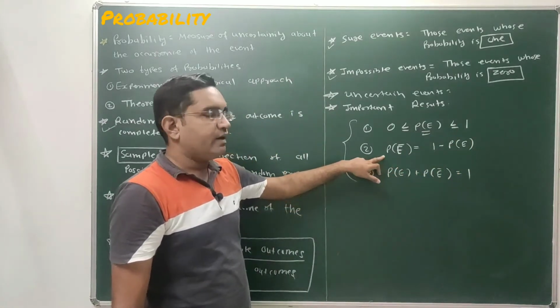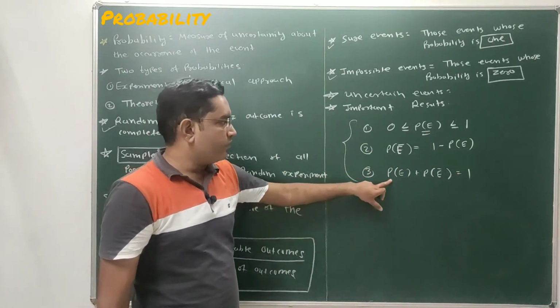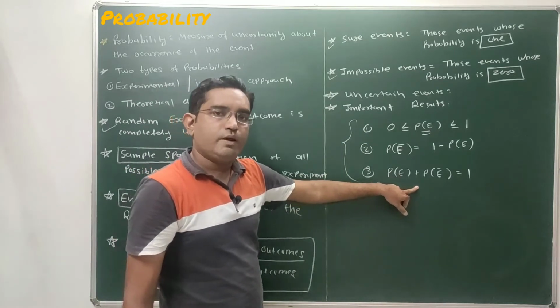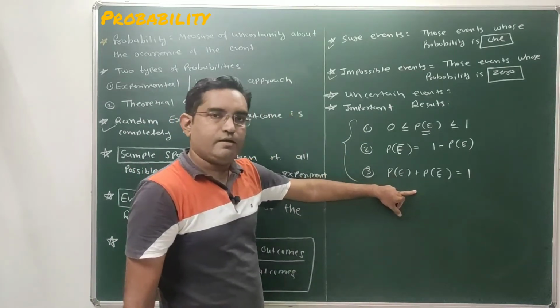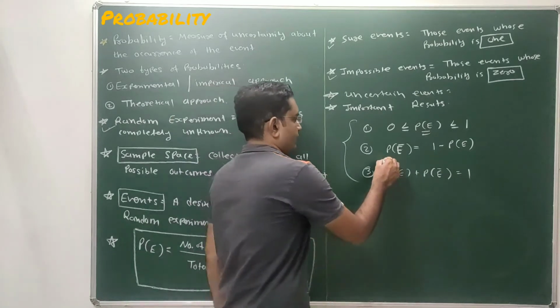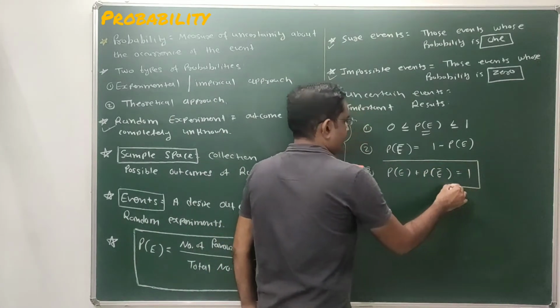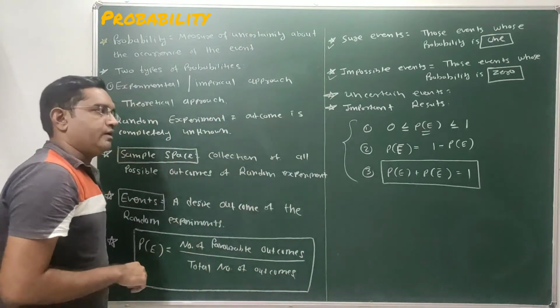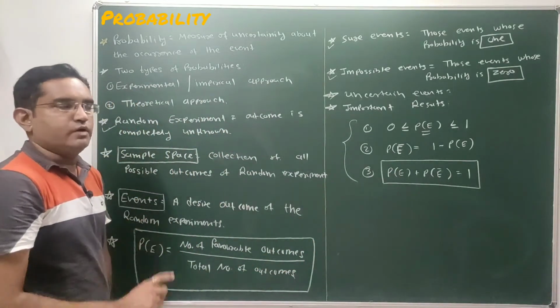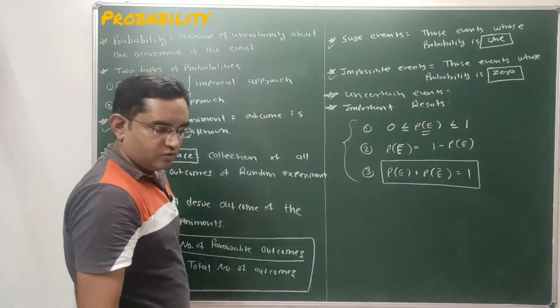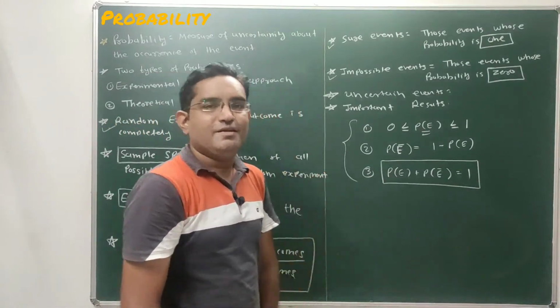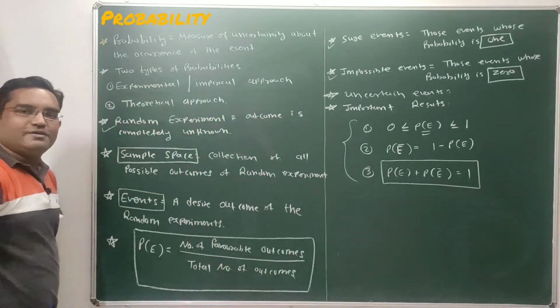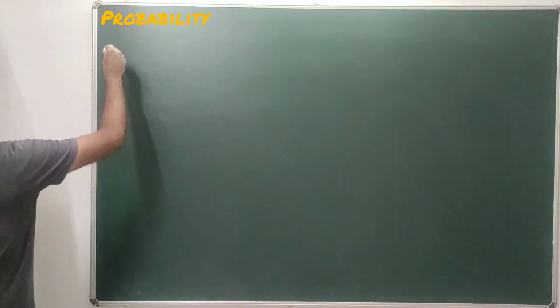In short, we can write probability of occurrence of any event plus probability of not occurrence of that event is always equal to 1. Clear, student? So this is the short introduction regarding the probability. Pause the video and note it down.